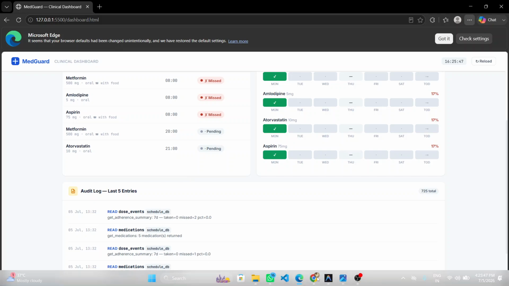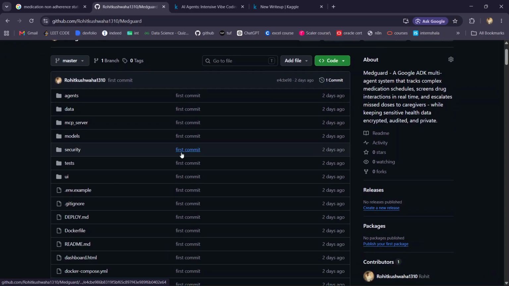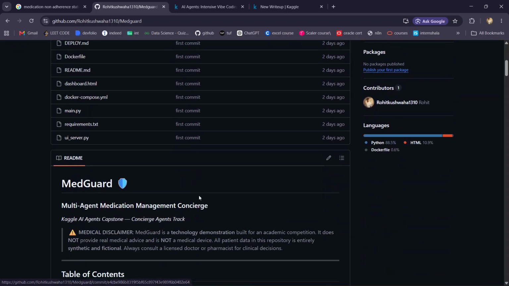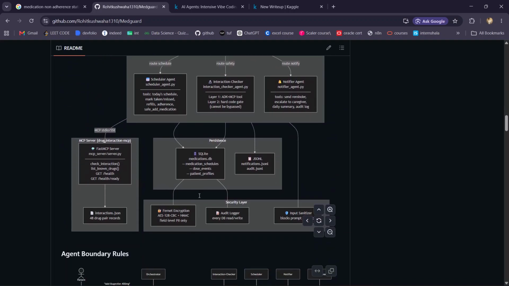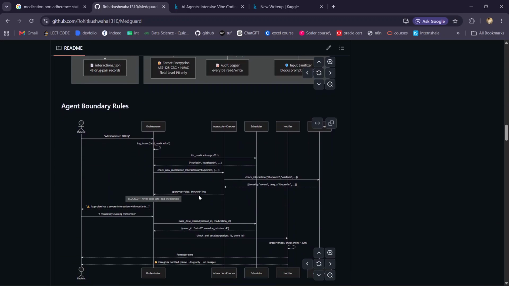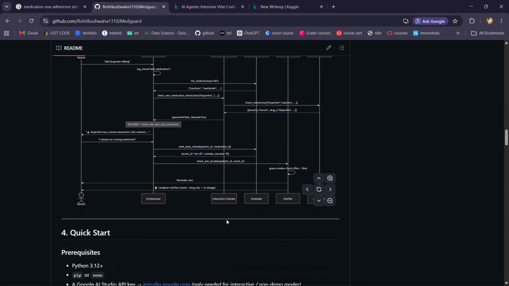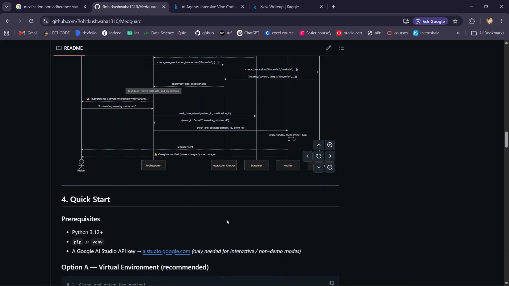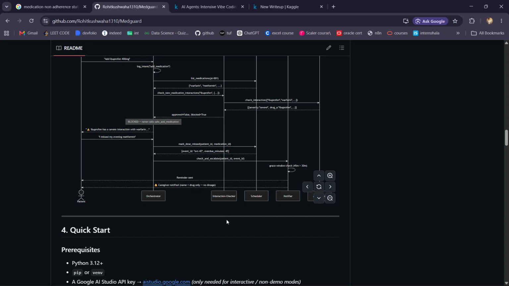The full code is public on GitHub, link in the description. The README covers the complete architecture, setup instructions, required environment variables, security model, and how to run the demo. To run it yourself, clone the repo, copy .env.example to .env and add your Google API key, and run python main.py --demo. No paid APIs, no external services. It works completely offline.